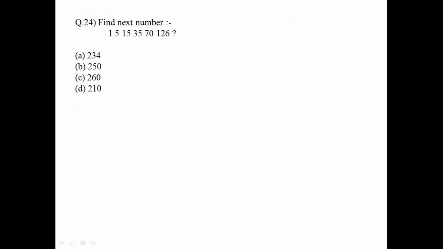Moving on to the next question. Question number 24 is again a pattern. You have to find the next number in this series: 1, 5, 15, 35, 70, 126.